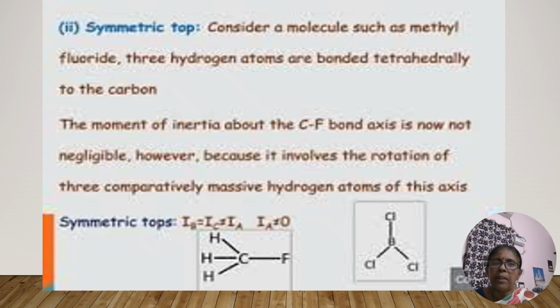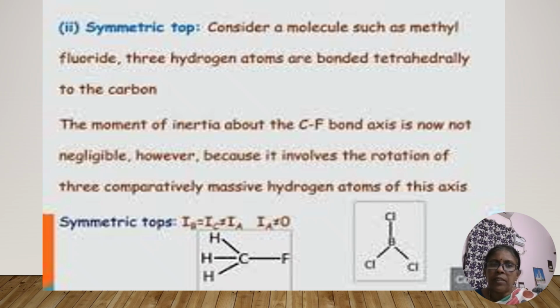Next, we may go with symmetric top molecules. As you all know, for symmetric top, we can go with CH3F. The C-F bond axis might be the main axis in methyl fluoride. So the rotation about the axis also has to be considered.